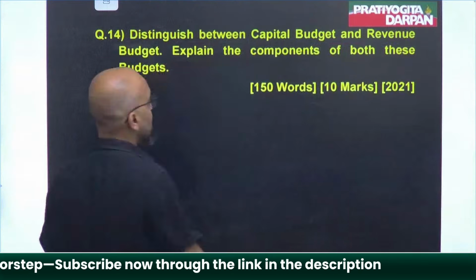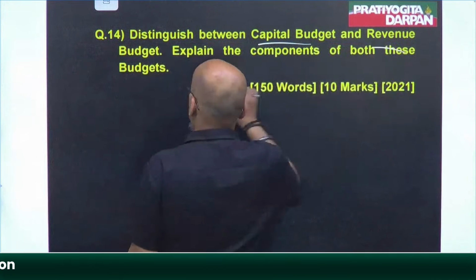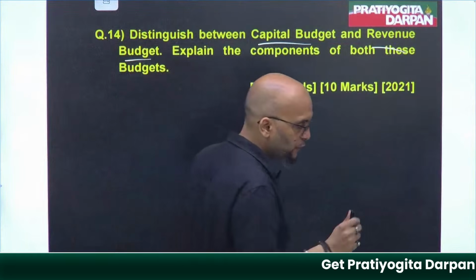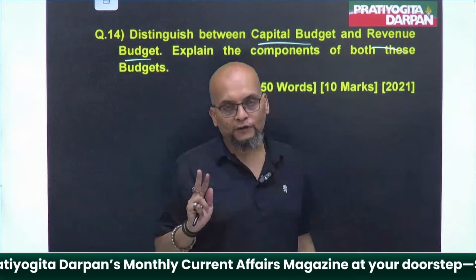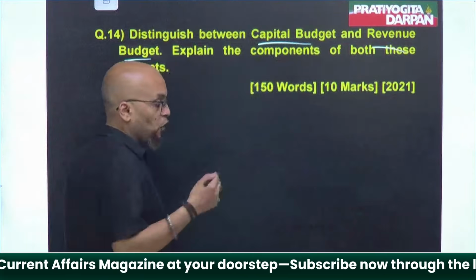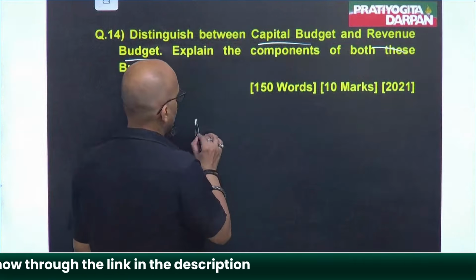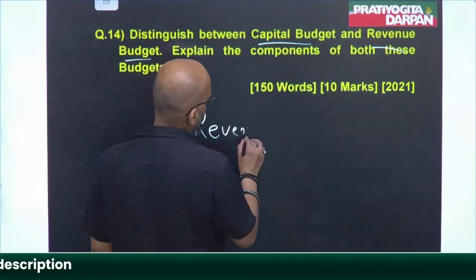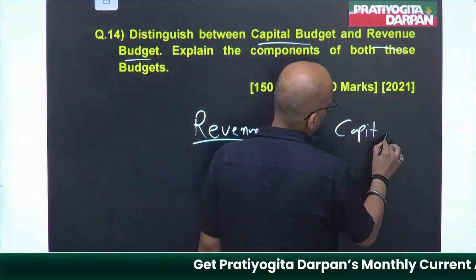Next is distinguish between capital budget and revenue budget. You know what is capital budget and what is revenue budget? When we talk in terms of government, there are two things, one is revenue, another is capital.